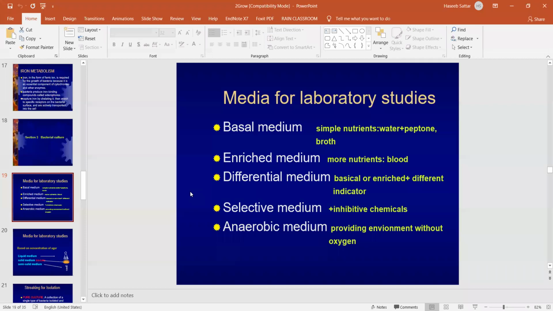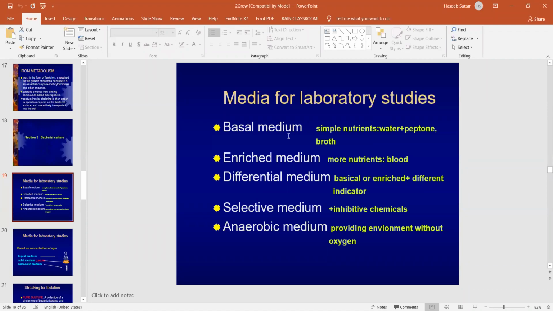According to the media which we use in the laboratory for bacterial growth, there are basal media. This basal media contains simple nutrients for growth: water, peptone, and broth. Remember, not all bacteria can be grown on a simple or single media. Different bacteria have different requirements for their growth, so we require different media for different types of bacteria.